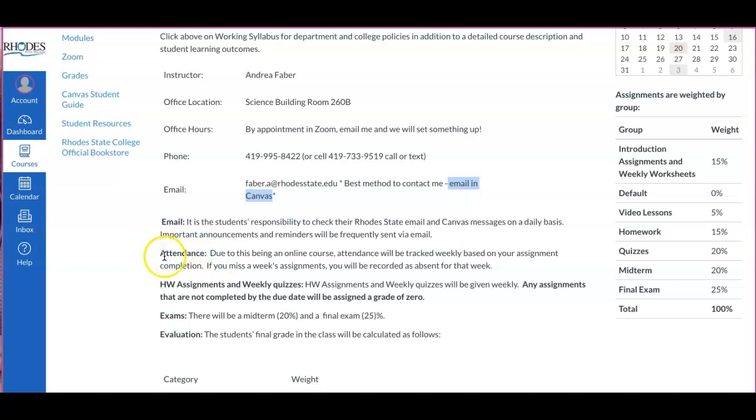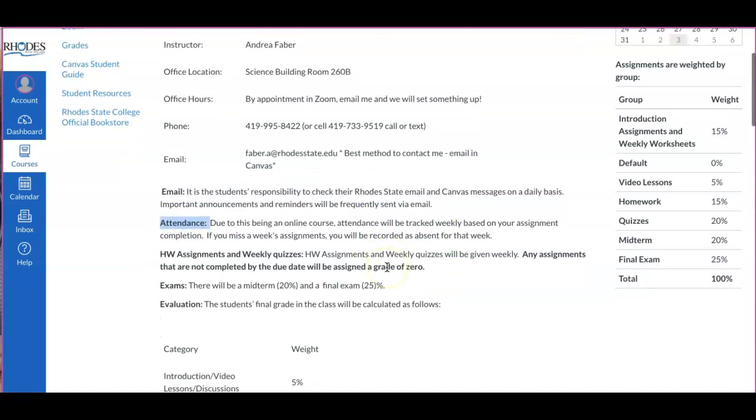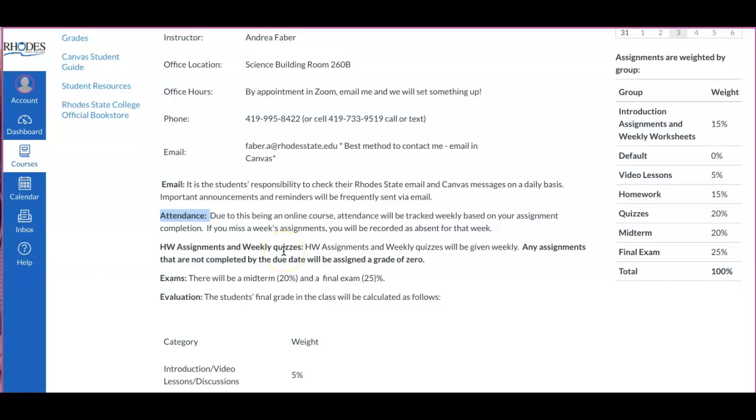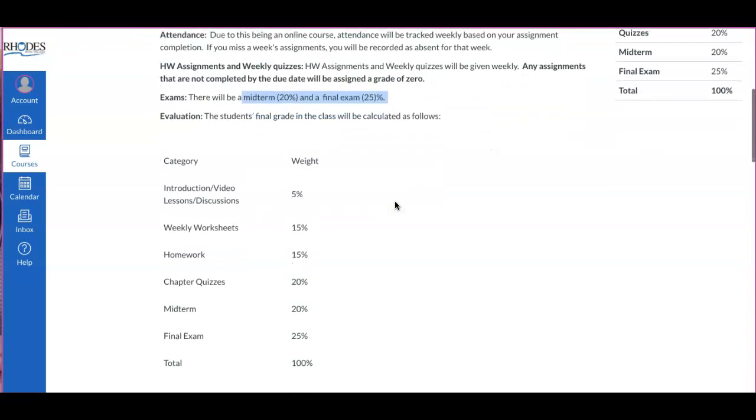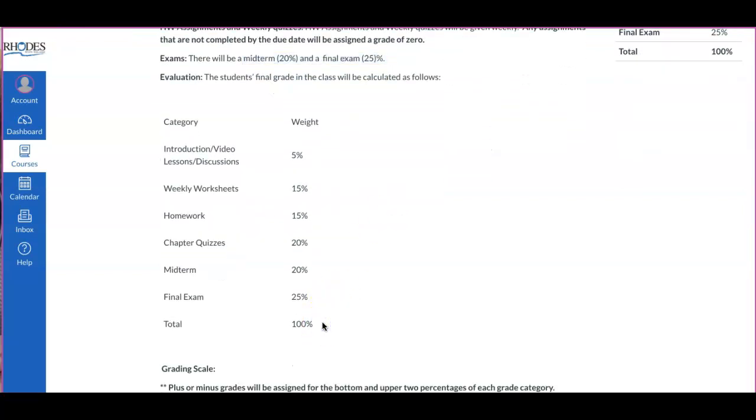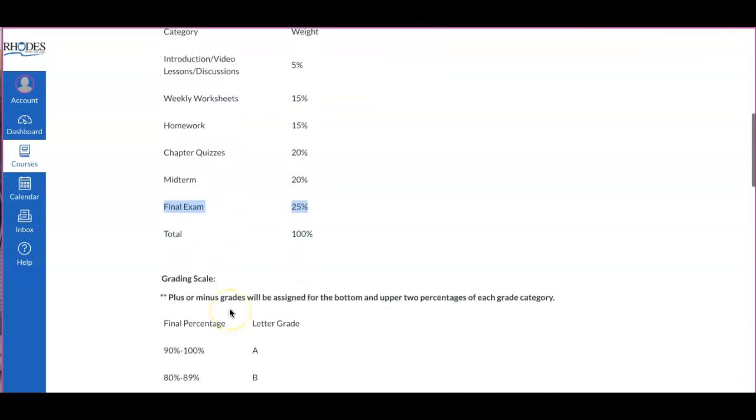Since it is an online class, our attendance is taken just through your weekly assignments. There'll be weekly homework and quizzes, I'll show you in a second. We do have a midterm and a final exam this semester. You can see here the weight distribution of the course. The introduction assignments, video lessons, and discussions are worth 5% of your grade. The weekly worksheets are worth 15%. The homework is worth 15%. The quizzes are worth 20%. The midterm is worth 20%, and the final exam is worth 25%.